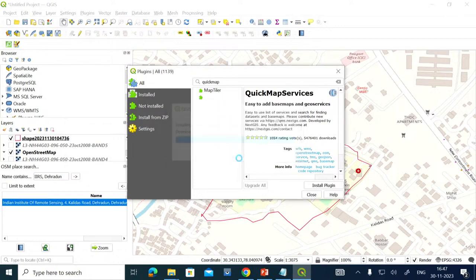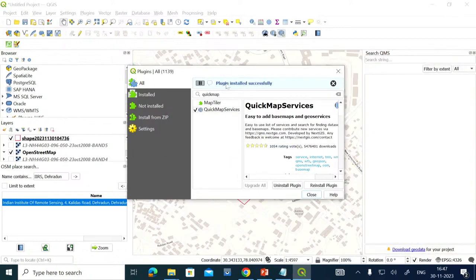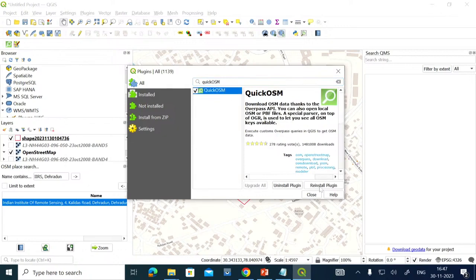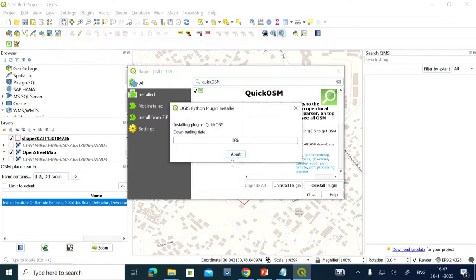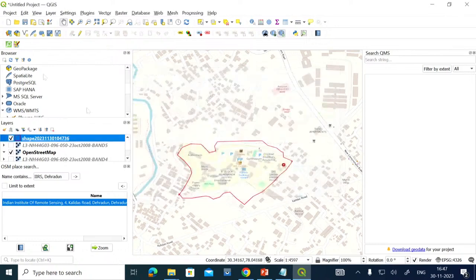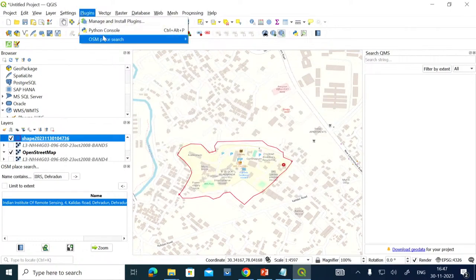Quick OSM basically, not the quick map service. So again, I will take Quick OSM. This is another plugin called Quick OSM. I will reinstall that plugin. The Quick OSM plugin will allow me to download these data sets also from here. Click here, then close. Now you can see in the plugin I have Quick OSM.